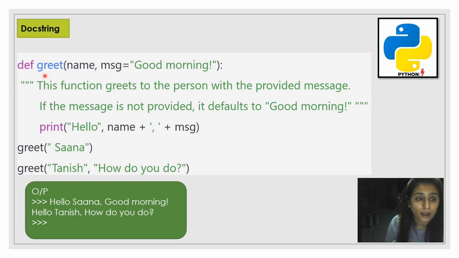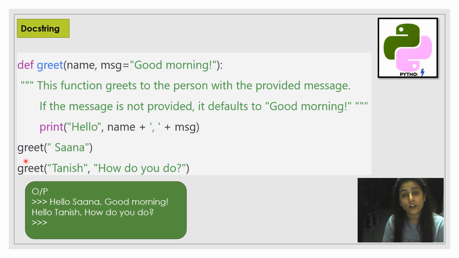Like, I have written this program. Here this function greets the person with the provided message. If the message is not provided, it defaults to good morning. So this docstring is explaining my first function header, what it is going to do in the program. Next is print. You can see the indentation level here. Print hello, name plus message.